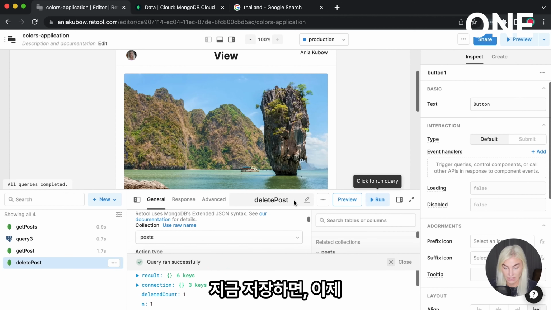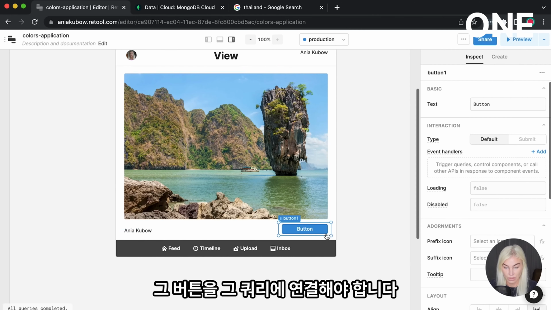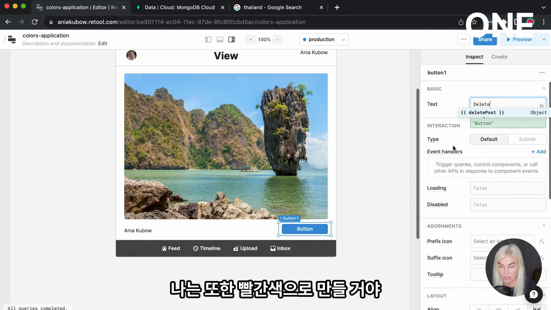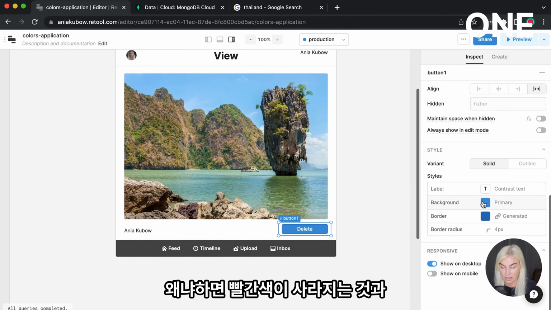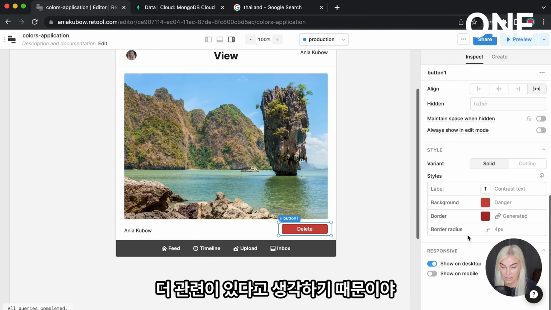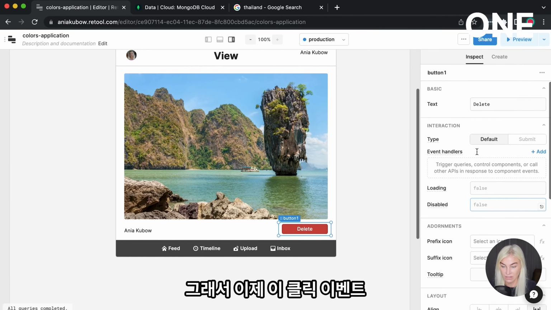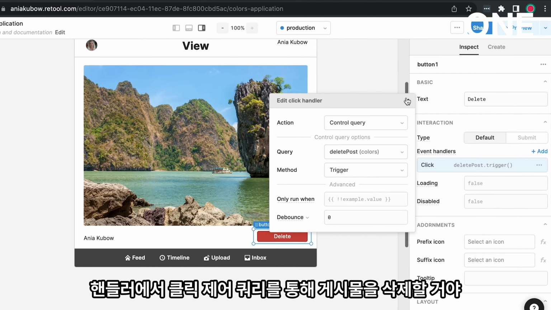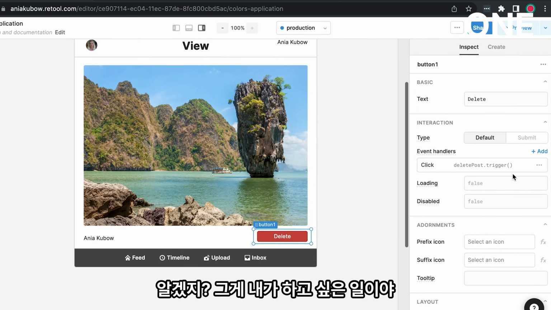If I save this now, we need to now connect the button to that query. So let's go ahead and maybe say this is delete. I'm also going to make it red, just because I think that red is much more associated with deleting things. So on click of this now, event handler, on click, control query, delete post. Okay, so that's what I want to do.